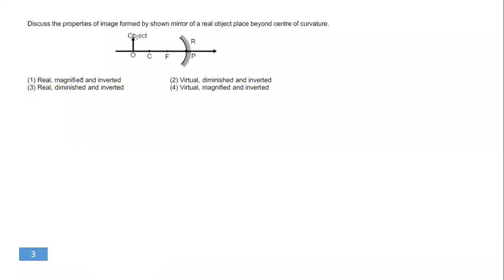Look at this. This also is an extremely direct question. The object is in front of a concave mirror, placed beyond the center. So whenever it is placed beyond the center, what will happen? The image will form between the focus and the center. We can easily draw a figure like this. This is how the image will form: an inverted image, real image, and diminished. We can easily identify this. This is a very easy question.